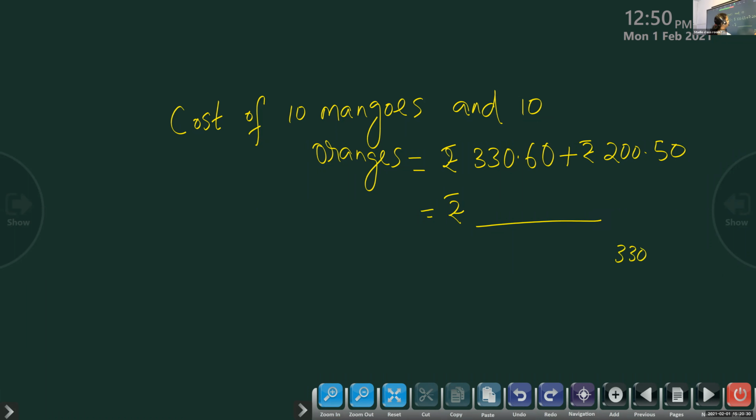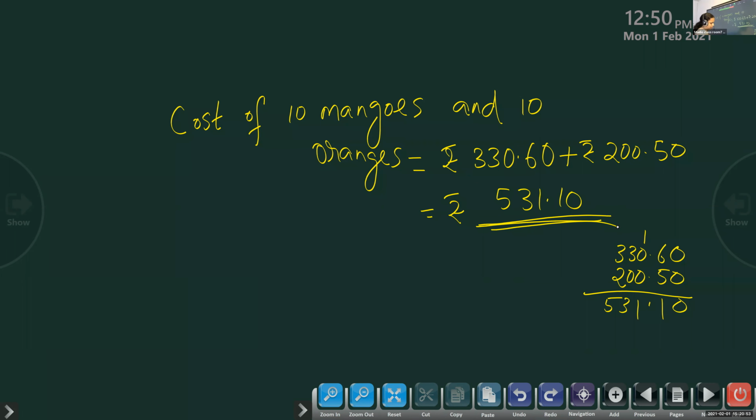Children, do it alone, all of you. Some children have finished. Please wait. 30.60. What's the answer? 531. 10. This much is enough.